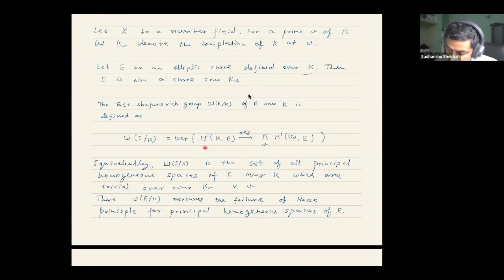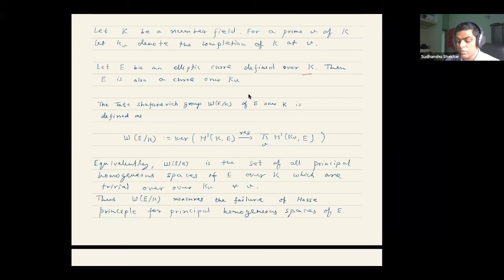The absolute Galois group of K_v is a subgroup of the absolute Galois group of K, so you can restrict these cross homomorphisms, or classes of principal homogeneous spaces over K, to K_v. Here v varies over all primes, infinitely many, including Archimedean primes. This kernel is defined as the Tate-Shafarevich group of E.